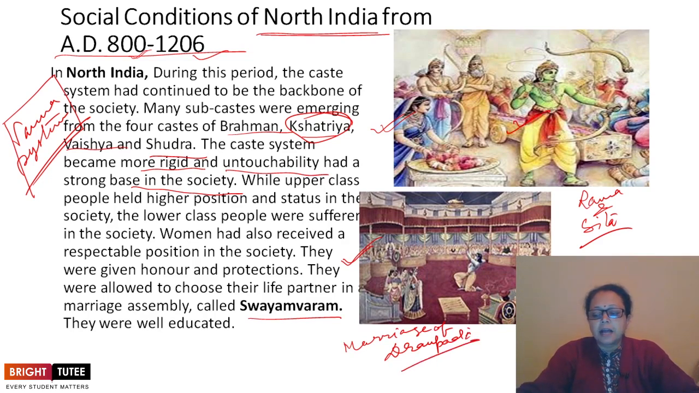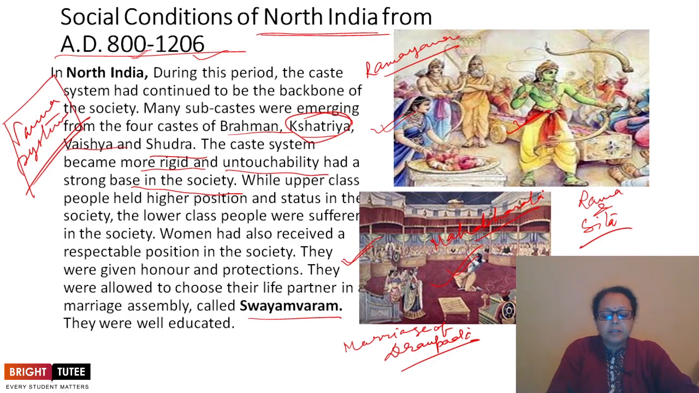This is Lord Rama and this is Arjuna. Women were educated also. Purdah system was not the custom. It was not followed. Mostly the women spent their maximum time in reading religious epics like Ramayana and Mahabharata. This is a scene from Ramayana and this is a scene from Mahabharata. So this was the social condition during 800 to 1206 AD in northern India.